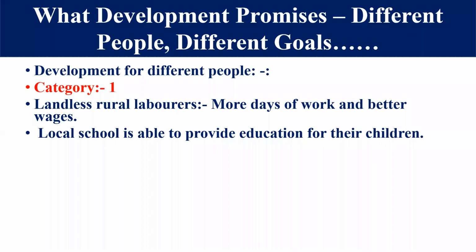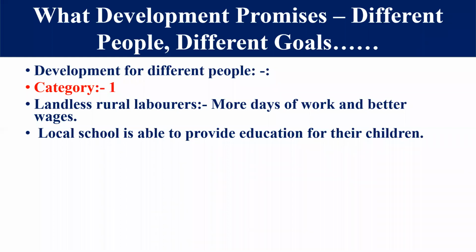According to this person, he requires more days of work and better wages. Simple. In the rural area mostly one activity is done, that is agriculture, and maximum people are engaged in agriculture directly and indirectly, and they earn their livelihood.